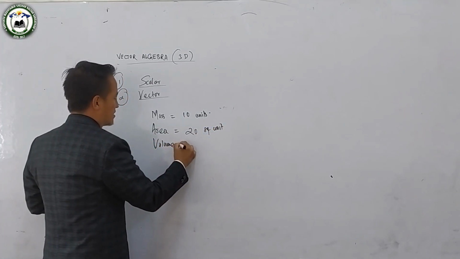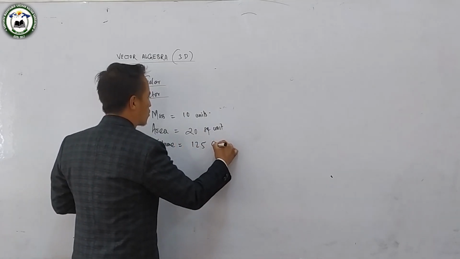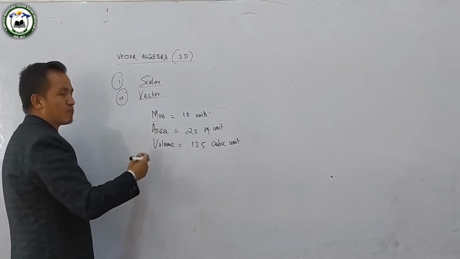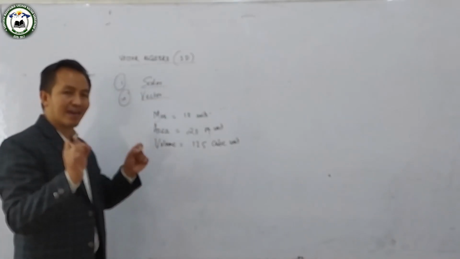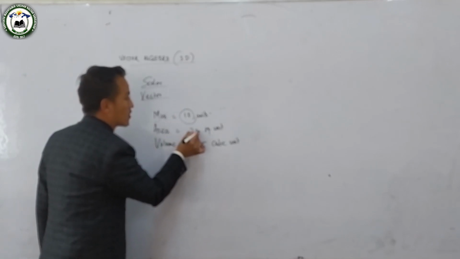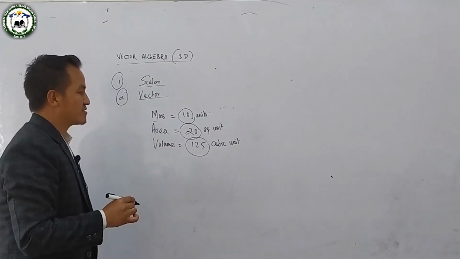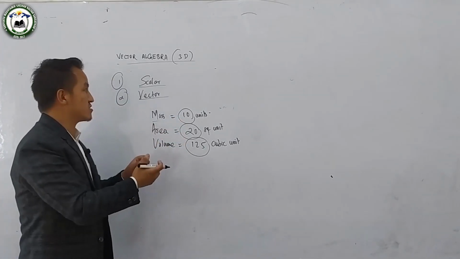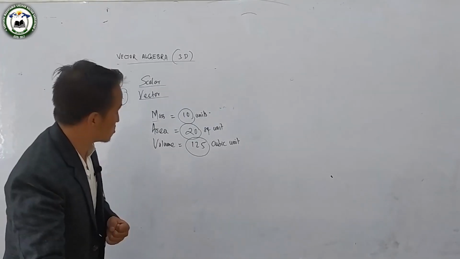Volume, suppose it is 125 cubic units. So all these mass, area, volume are scalar quantities because they have magnitude only, right? These numbers, 10, 20, 125, are the magnitude. What do we call that which has only magnitude? Scalar. You have already studied that in junior classes.